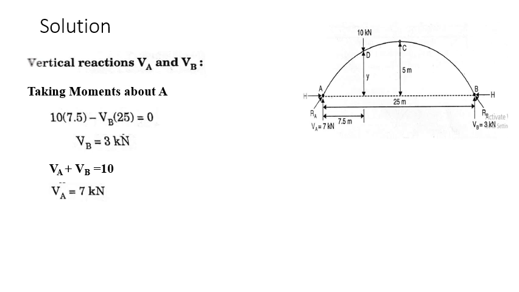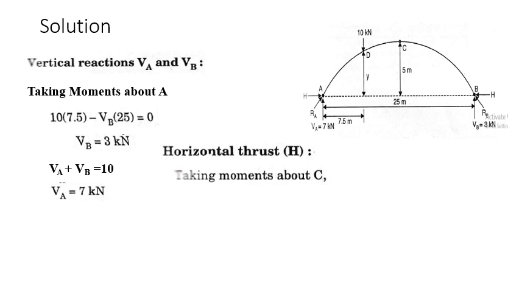Next is to find H, as in the parabolic three-hinged arch. Here also we take the moment about the crown. The moment about the crown is 0. Apply that condition, and consider either the left portion or the right portion. Here see, if you consider the left portion, we get the moments of VA, H and the 10 kilonewton force, right? Three moments. But if you consider the right portion, only VB and H are producing moments, no other forces are acting.